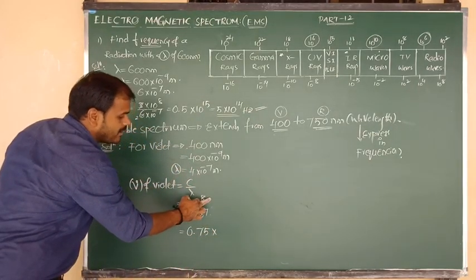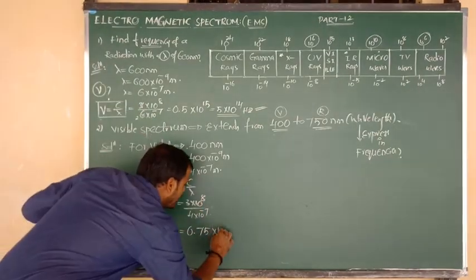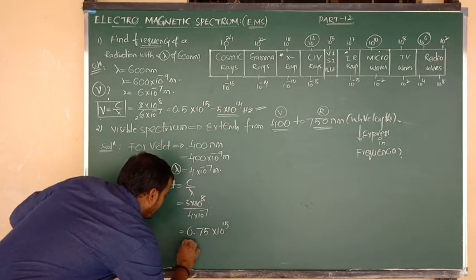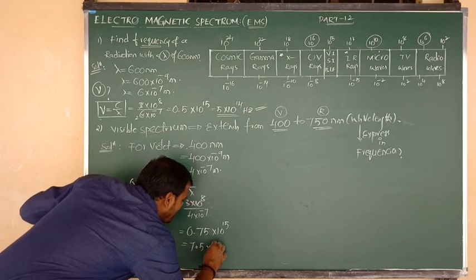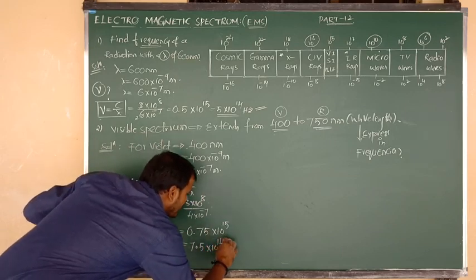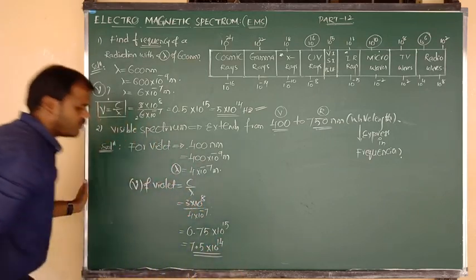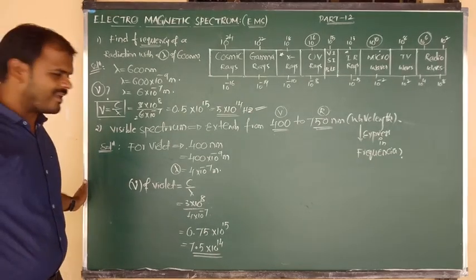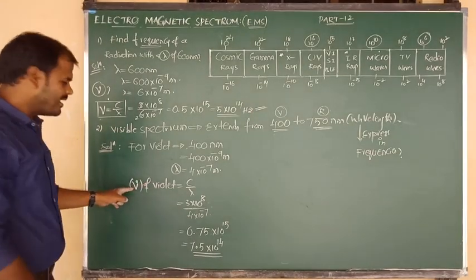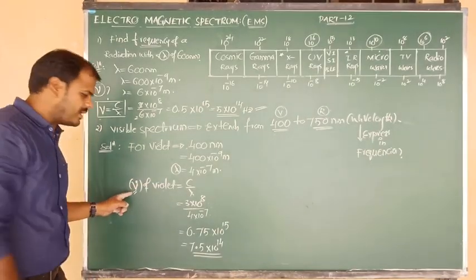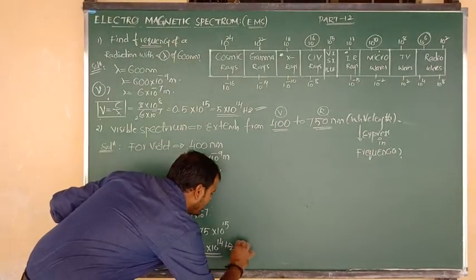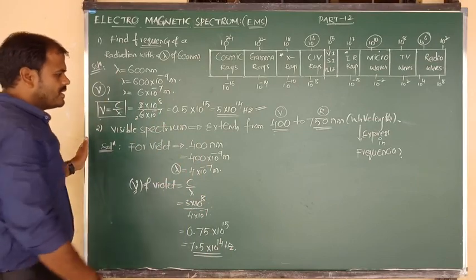Here is minus 7. When we bring it upside, plus 7. Plus 7 and plus 8. So 7 plus 8 is nothing but what? 15. When we shift this decimal to the right side, 7.5 into 10 to the power of 14 becomes what, Nana? 10 to the power of 14. Okay. And what are we finding here? We have calculated the violet light frequency. Frequency can be measured in the unit Hz.